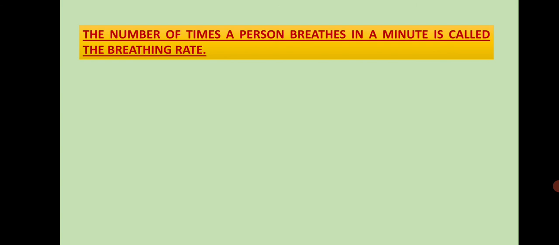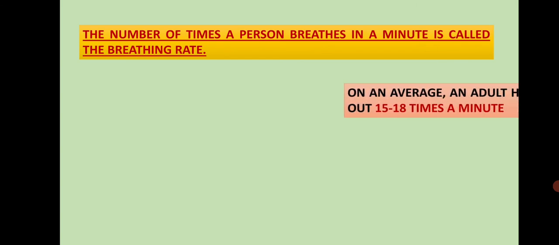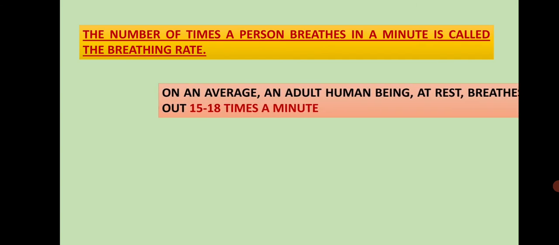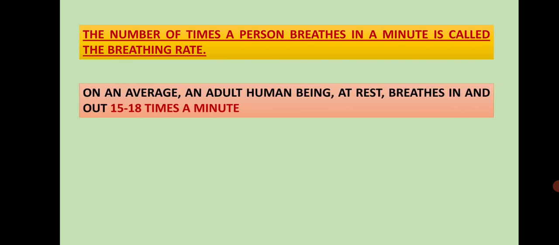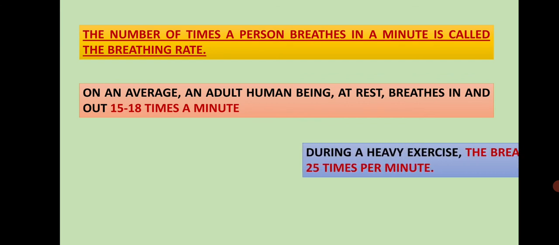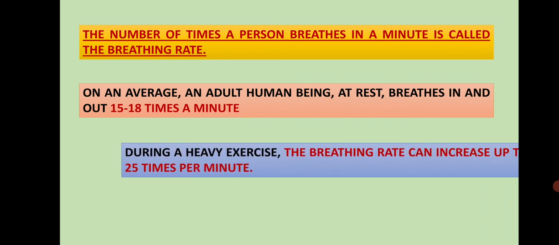That means how many times a person inhales and exhales in 1 minute is called the breathing rate. On an average, an adult human being at rest breathes in and out 15 to 18 times a minute. But during a heavy exercise, the breathing rate can increase up to 25 times per minute.